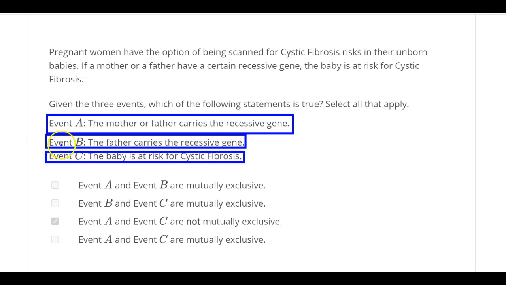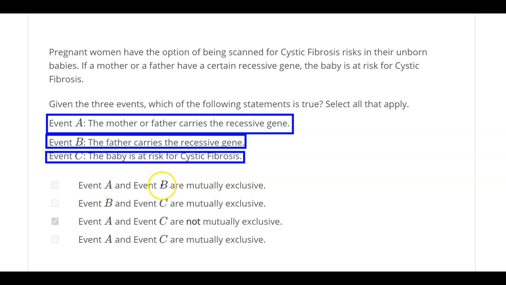All right, so event A, the mother or the father carries the gene. Event B is the father carries the gene. Event C, that the baby is at risk for cystic fibrosis. No matter how I take it, I somehow see that the baby is going to have cystic fibrosis, because the chance that the mother or the father has it, and it's telling me that the father does carry the recessive gene, somehow concludes that the baby has a risk. Now let's go ahead and take a look.